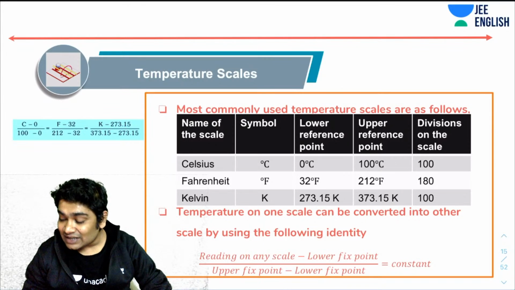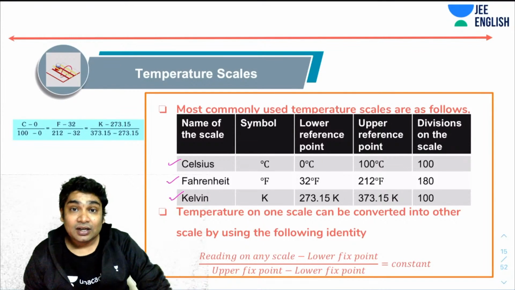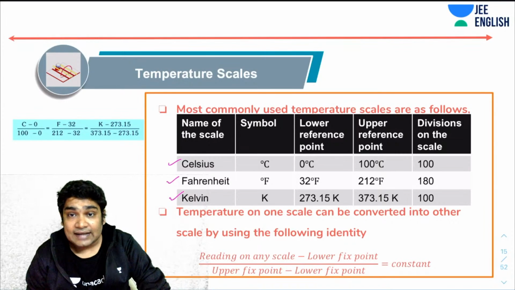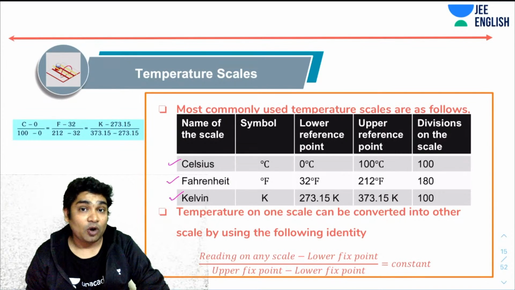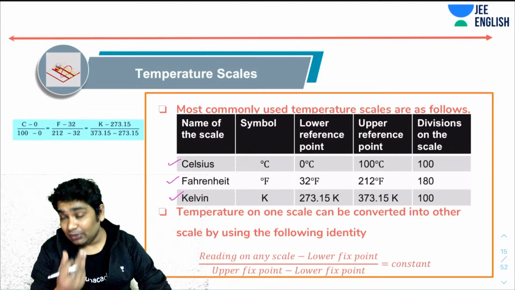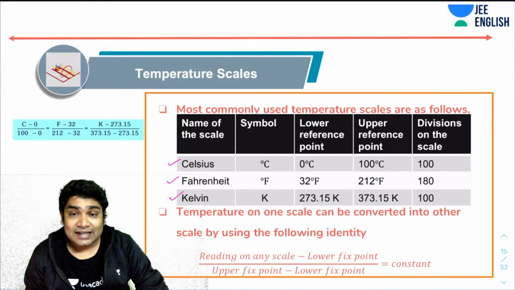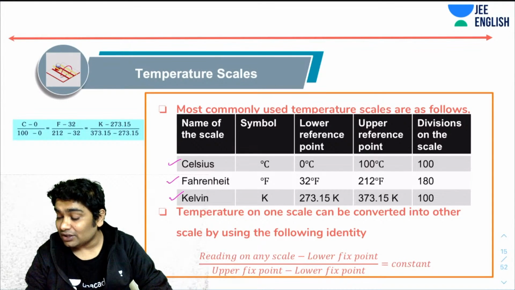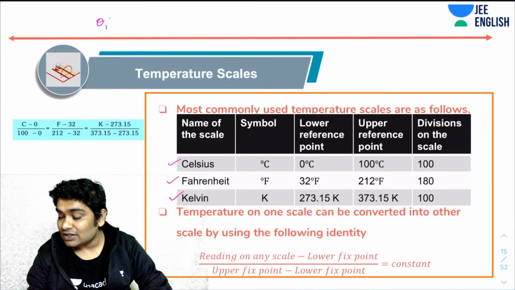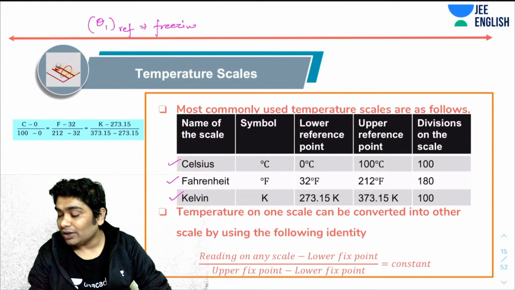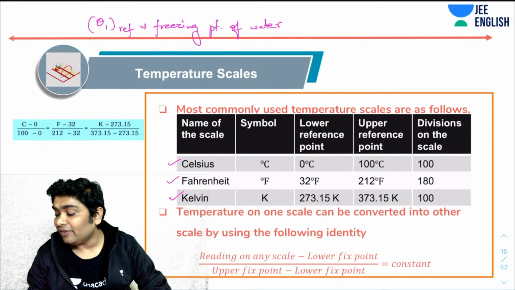Commonly used temperature scales are Celsius, Fahrenheit, and Kelvin. Now, the idea behind this is that I said temperature is a measure of degree of hotness and coldness, right? So I needed some reference points to measure degree of hotness and coldness. Usually, the first reference temperature, theta 1, is taken as the freezing point of ice, the freezing point of water, and the second reference temperature is usually taken as the boiling point of water.